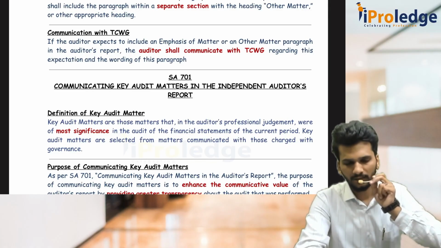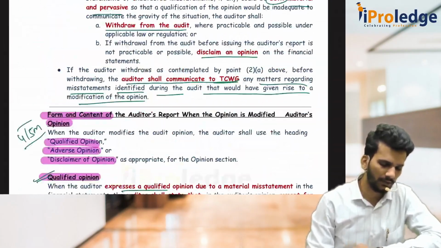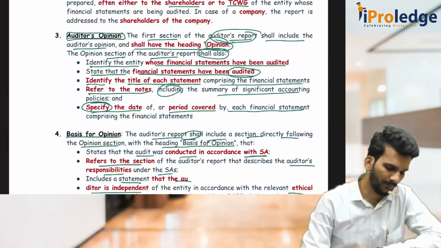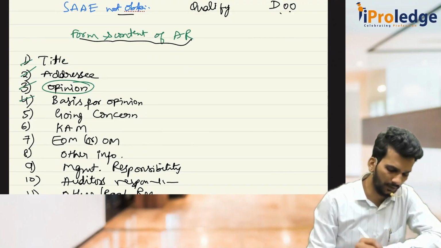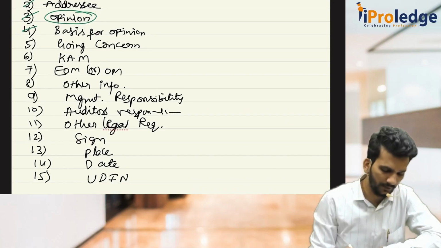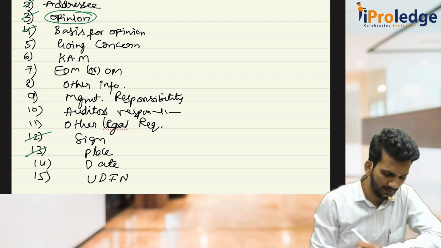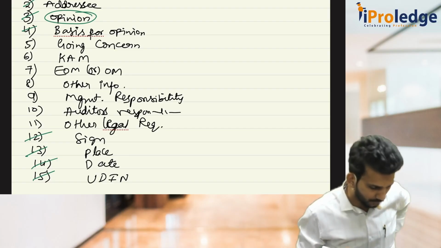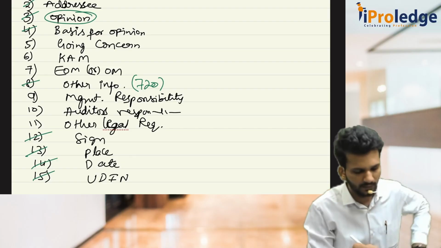Now while we are discussing 700, we had so many points which we listed out as the form and content of the audit report, out of which we almost completed, like basis for opinion, all those things. I think we completed signature, place, date, right? So sign, place, date is already done. UDIN is also already done. So other information, nothing to discuss because it is 720, which is not there in the syllabus.